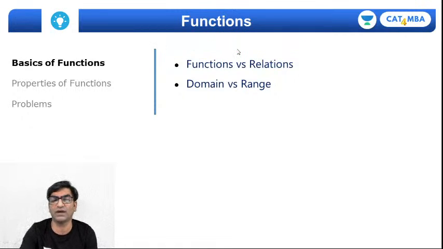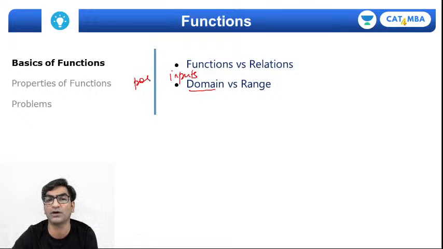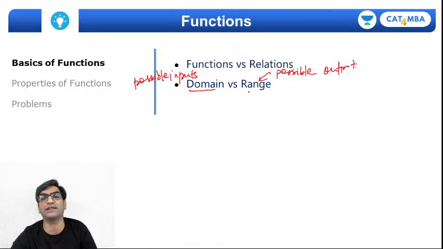Similarly, we also need to understand the difference between the domain and the range of a function, right? So what is domain? Domain is all possible values of the inputs. Possible inputs for a function form its domain, whereas range would be possible output values, right? So if I map input and output, all possible values of input are called the domain and range will be possible values of output.